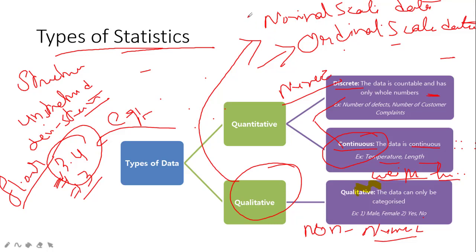Whenever you use nominal, you are going with name types. Whenever we use ordinal, you are going with order types. Those two types of data are used in statistics for prediction, for building models, and for plotting diagrams. This is exactly how data is used in statistics.